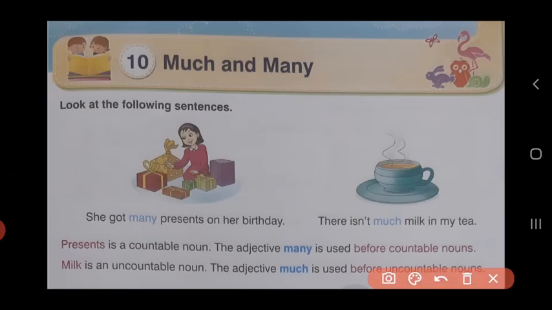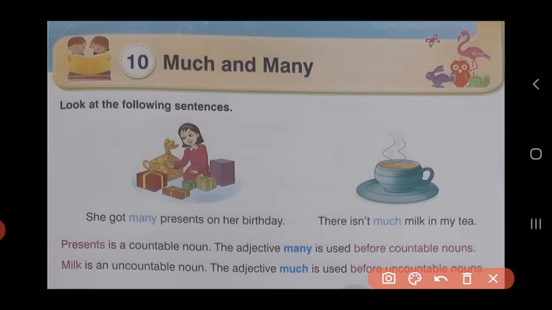Now, in the first sentence, presents is a countable noun. You can count the number of presents on your birthday. That's why we use the adjective many. So many is used before countable nouns. Whenever you can count things, we use the adjective many to describe the noun.